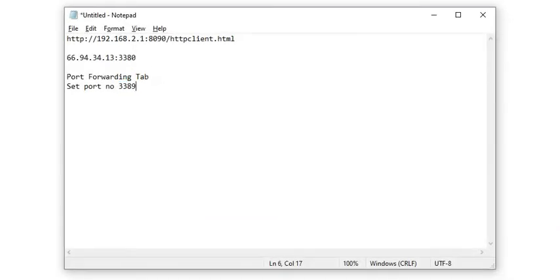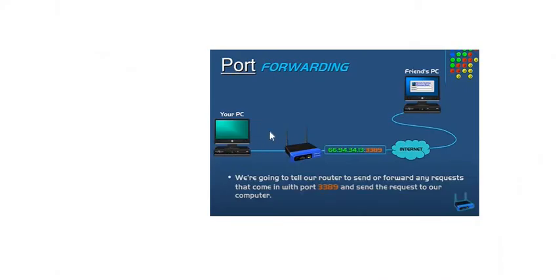So how can you define where to send? You will specify the private IP of the system, 192.168.20.2011. Let us consider that this is the IP address of the left-hand side system. So this is the kind of thing: the router will get the request and, depending on the port, it will forward the request to the particular system.